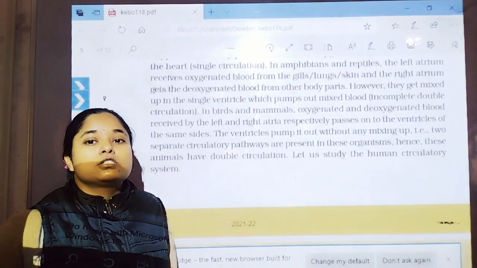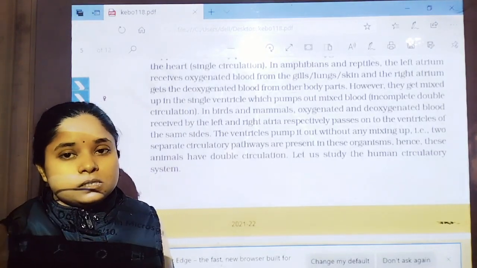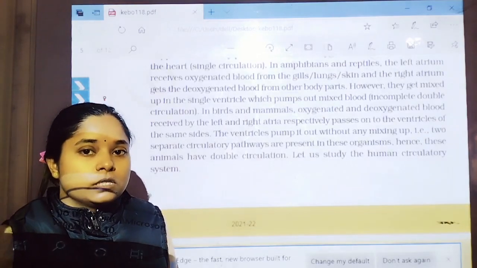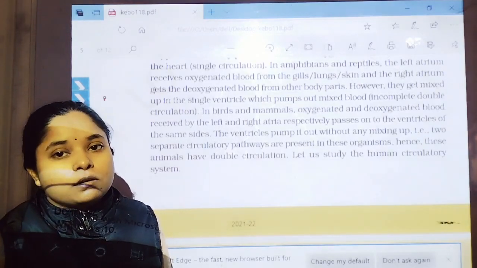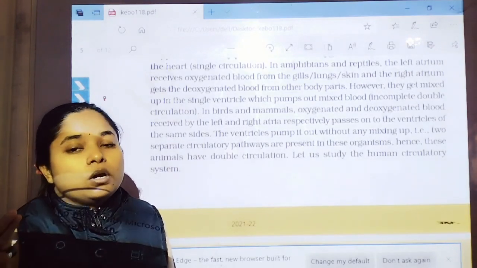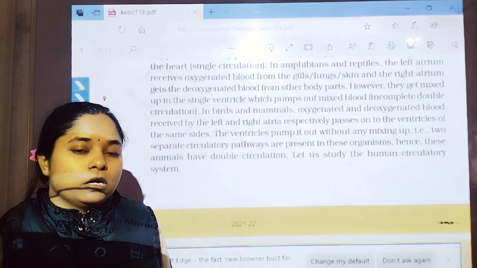In closed circulatory system, the heart pumps blood into blood vessels, due to which this is called the closed type of circulatory system, which is found in all vertebrates, and in Annelida also.